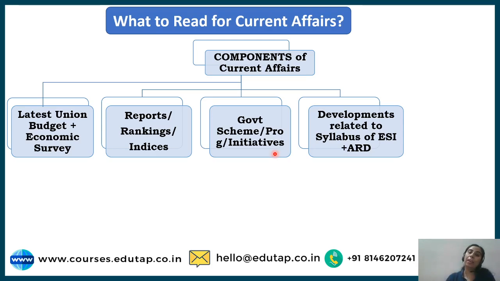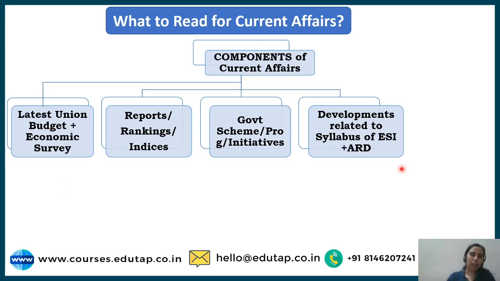Then guys, fourth, very important thing, developments related to the syllabus of ESI and ARD. So this means that you have to know your syllabus really well if you want to know what to cover for current affairs. The developments that are directly related to the topics mentioned in your syllabus have to be covered well, okay? So all these broadly form your current affairs, right? Now I hope you know what you have to read for current affairs, okay?